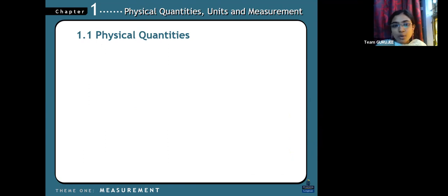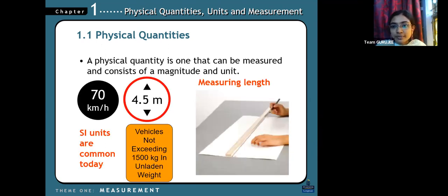Magnitude and unit. So what is a magnitude? What is a magnitude and what is a unit? So magnitude means just a number.